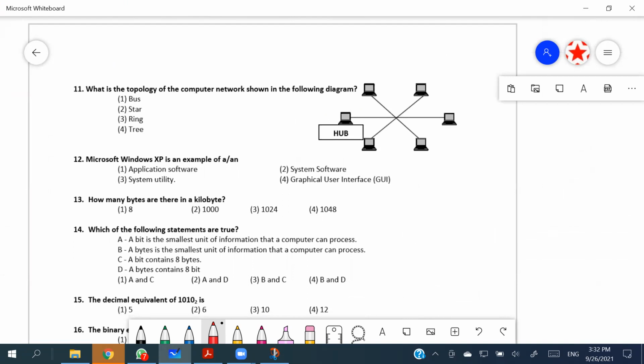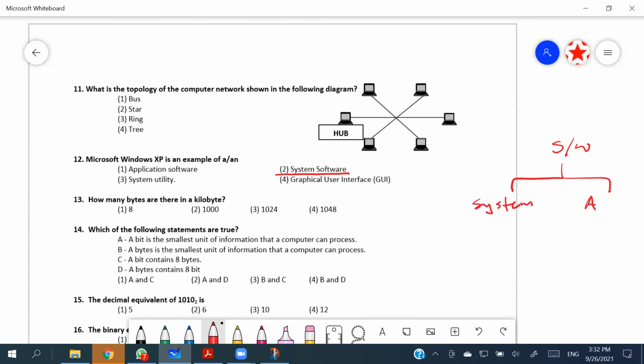Microsoft Windows XP is an example of, it's an easy one, a system software, right? Microsoft Windows XP is an operating system. How is software categorized? Software is majorly divided into system software and application software, right? Application software are the things we use, like Word, Excel, PowerPoint. System software is divided into 4 categories, sometimes they say only 3.